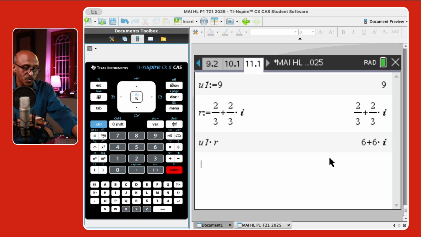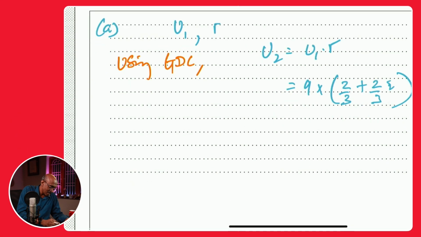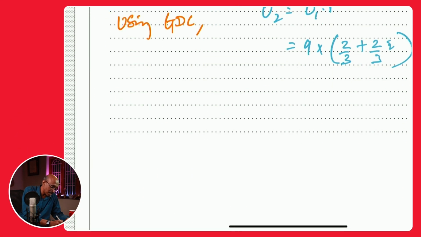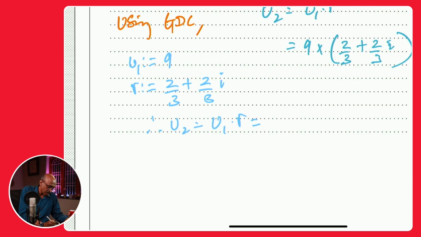Okay, so we come back and we just say that using GDC, and here you can spell it out. You can say U1, and you can put the same syntax. U1 you defined as 9, and R you've defined as 2/3 plus 2/3i, and therefore U2 is U1 times R. That is equal to, you can just write down, 6 plus 6i. This is perfectly all right.